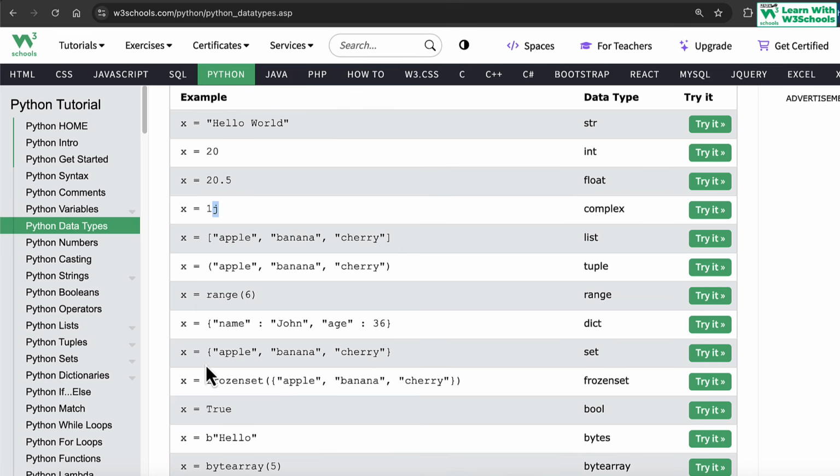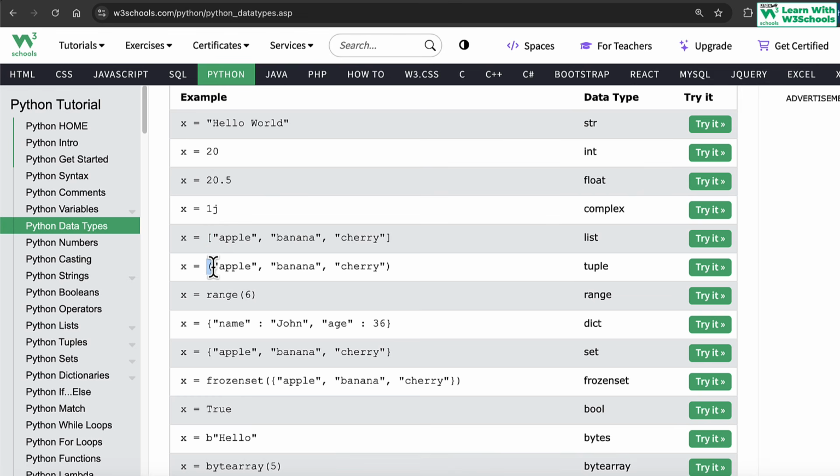So these are all different types of data that we use. More about list, tuple, range in these sections we're going to talk about later on, but this is a collection of data where a single variable has multiple data. Previously, in the normal case, a single variable has a single value. Here a single variable has multiple values. This is called a list, beginning with square brackets.